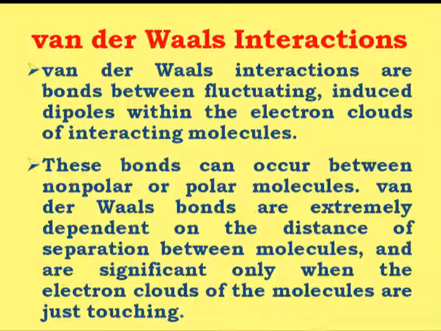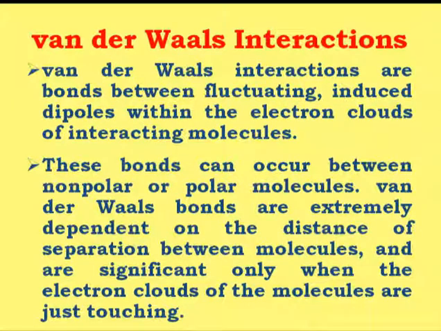In an atom, the electrons are constantly moving, and it may be possible that these constantly moving electrons will just touch each other during their movement and form some kind of interaction. This kind of interaction is known as van der Waals interaction. These bonds can occur between non-polar or polar molecules. It is not necessary that it will form only in polar molecules.